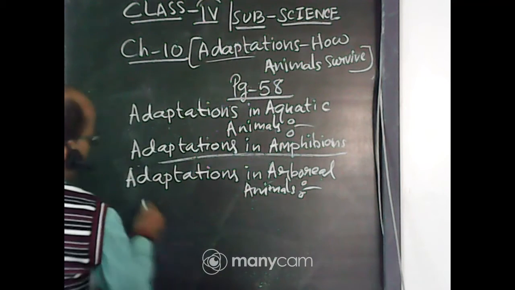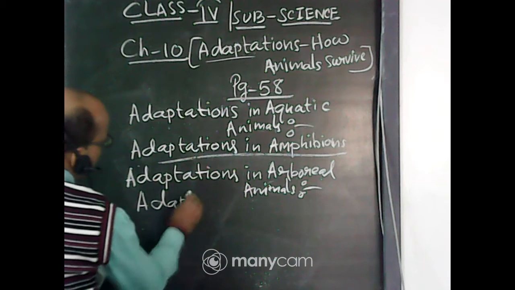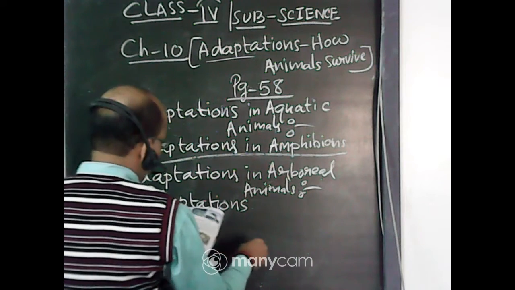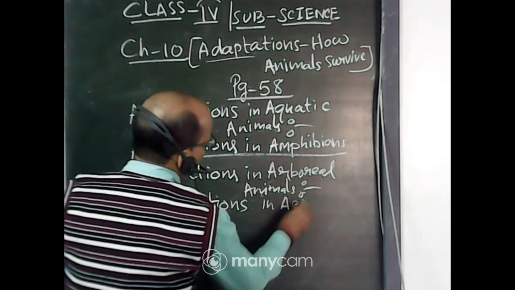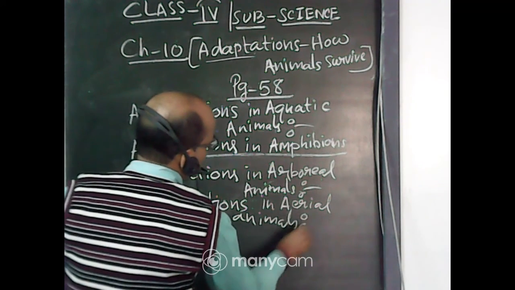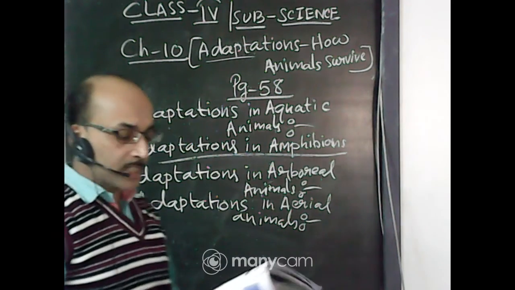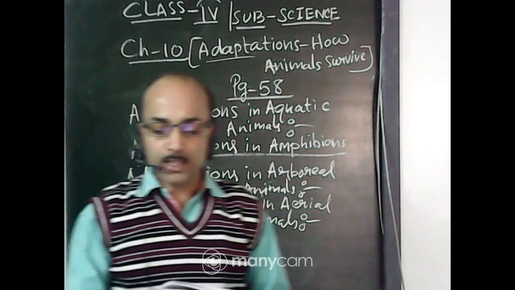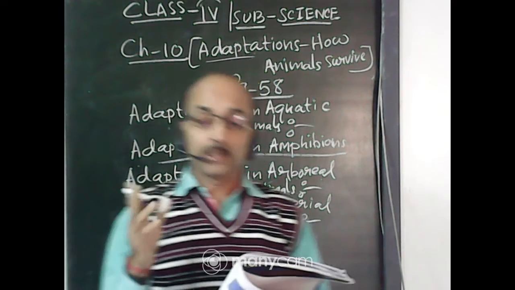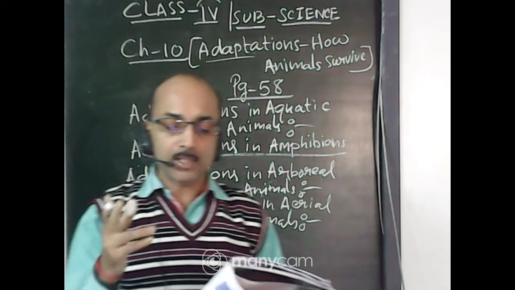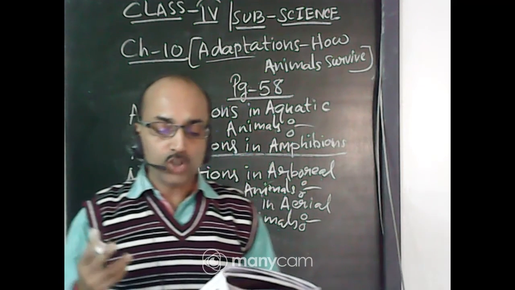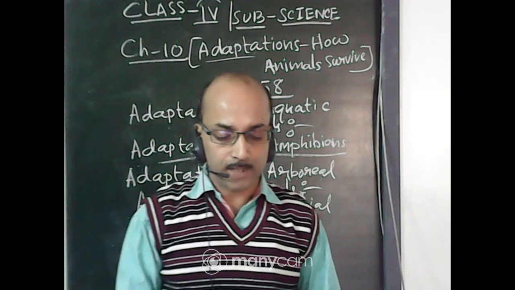Now adaptations in aerial animals, which means animals that spend most of the time in air. What are the adaptations in aerial animals? Animals like kite and sparrow have wings to fly. Their bones are hollow, which makes their bodies light. So the birds, especially the aerial animals, have hollow bones so that their bodies are light. They have boat shaped bodies that help them to cut through the air.